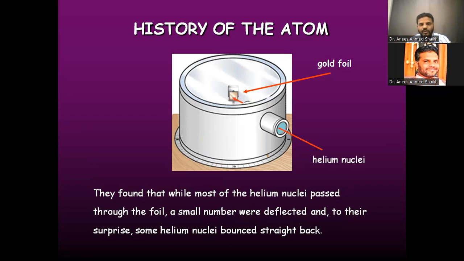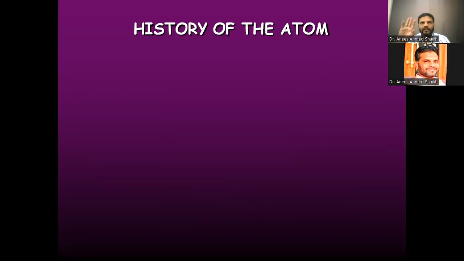So he came to the conclusion that when there is some particle inside that gold foil, that particle is nothing but a positively charged particle, and due to that positively charged particle, the helium nuclei are coming back to their original position. So this is nothing but the repulsion of the same charge. So the history of the atom shows that